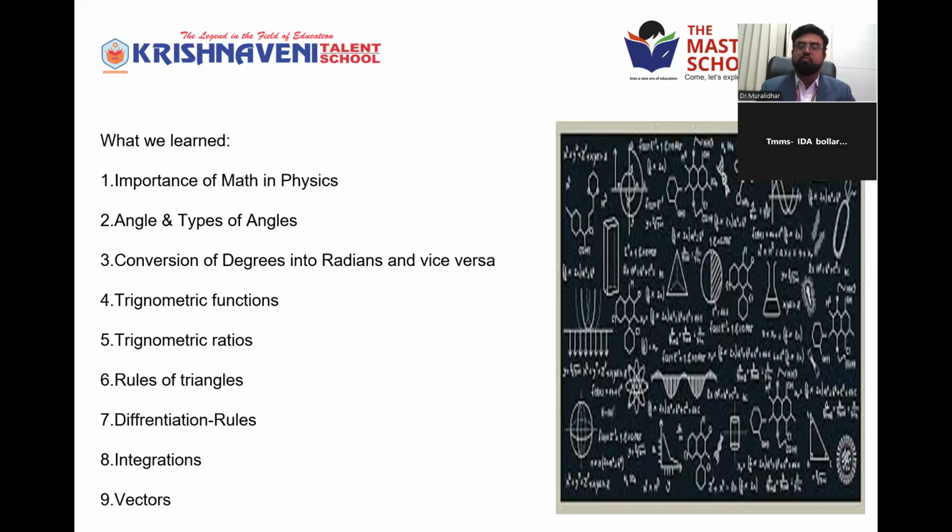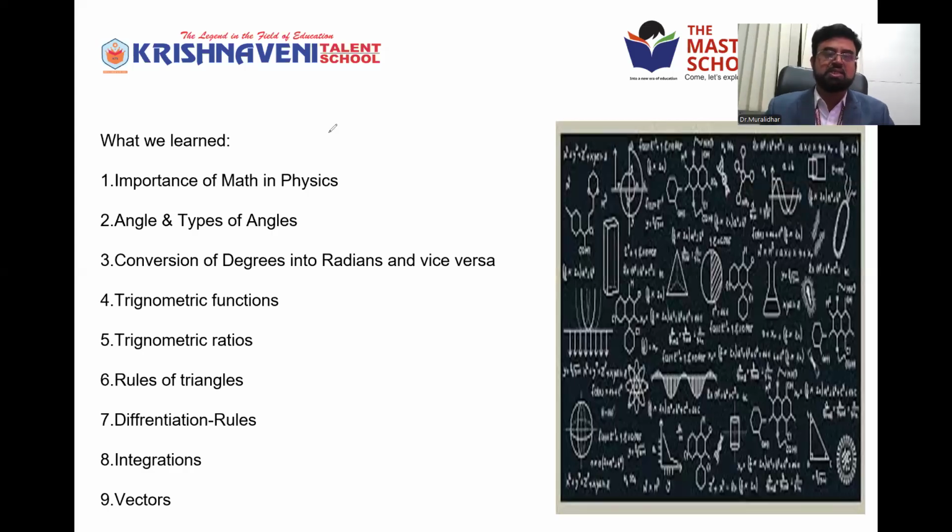We discussed various types of vectors: zero vector, unit vector, null vector, co-initial vector, co-axial vector, co-terminal vector. Almost 12 types of vectors we discussed in the last class with all the definitions.